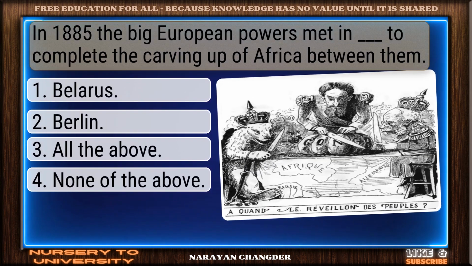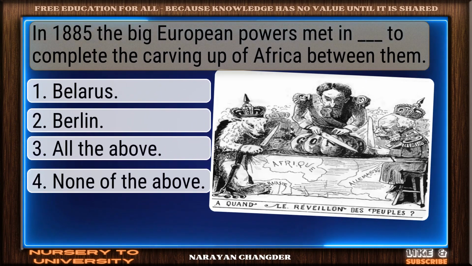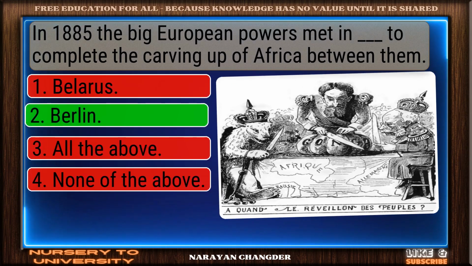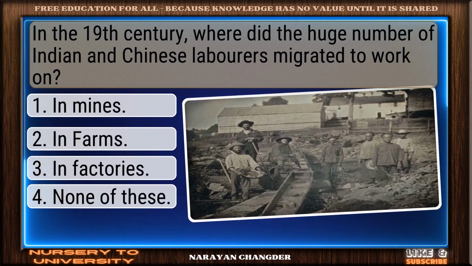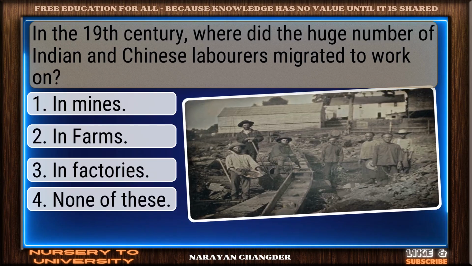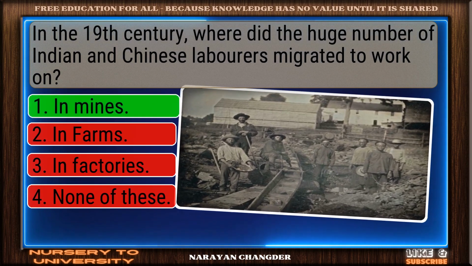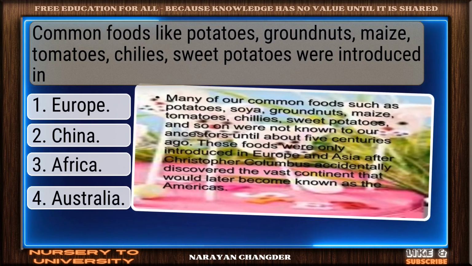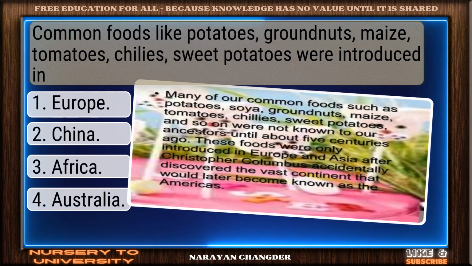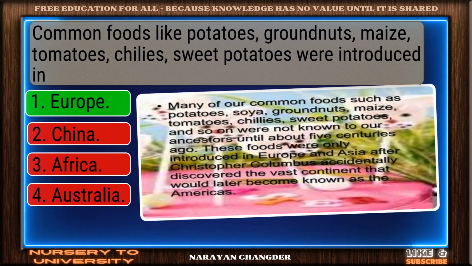In 1885, the big European powers met in Dash to complete the carving up of Africa between them. You chose Berlin, correct? In the 19th century, where did the huge number of Indian and Chinese laborers migrated to work on? Great job. In mines is accurate. Common foods like potatoes, groundnuts, maize, tomatoes, chilies, sweet potatoes were introduced in. Nicely done. Europe is solid.